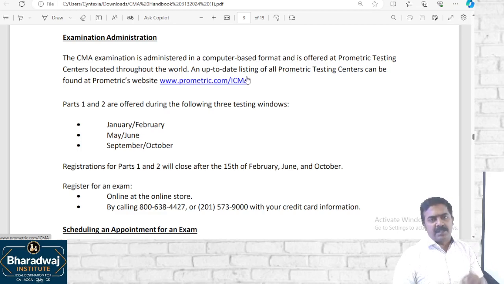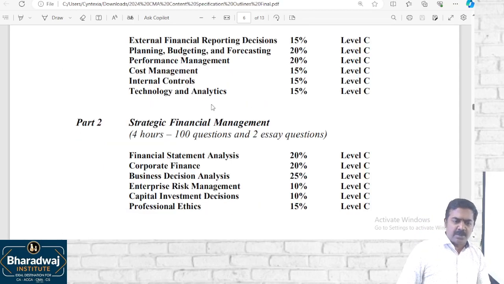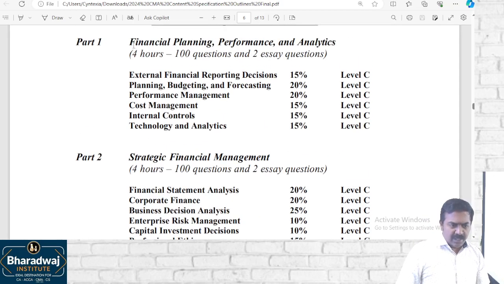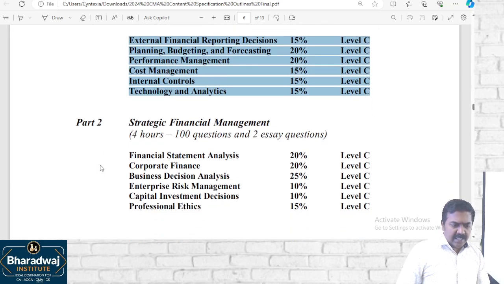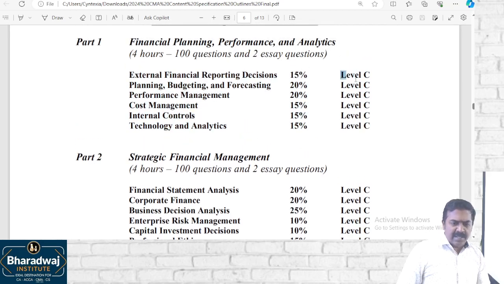So there are two types of placement. One is that through IMA you get placed, or through Bharadwaj support you get placed. So placement opportunities are good. There are only 2 parts in the examination, so ensure that you prepare well and take up the exams. So this is what Level C means, advanced level.